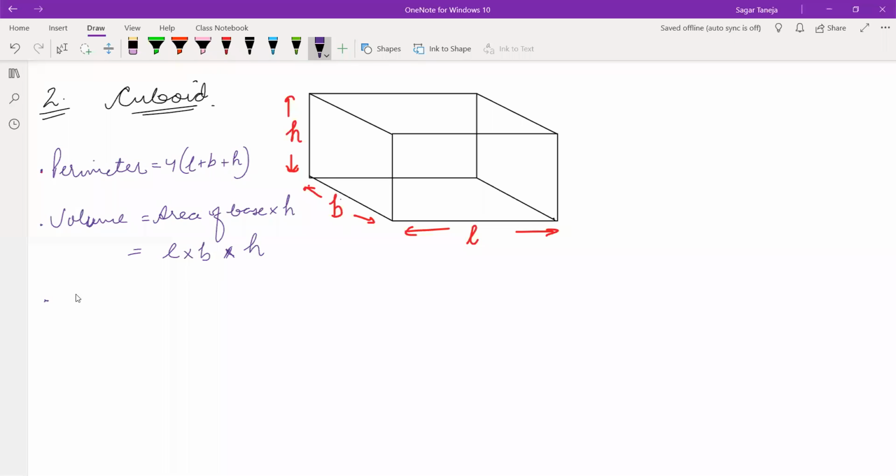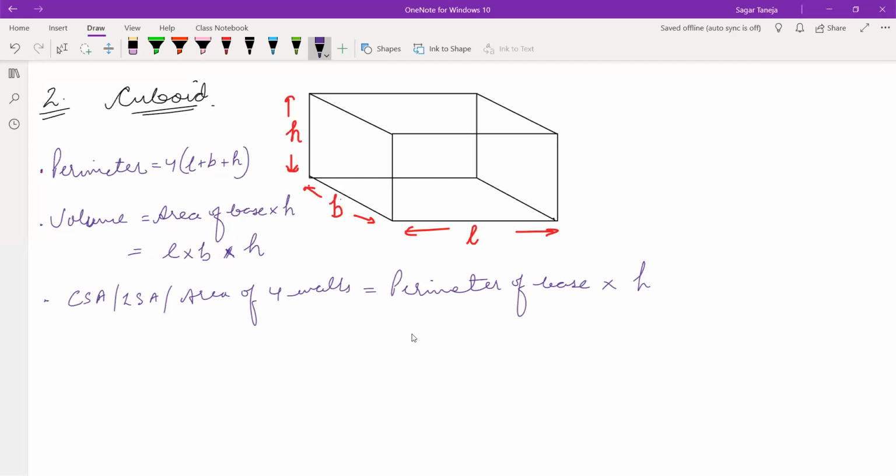After this, CSA or LSA or area of 4 walls. And the basic formula for this is perimeter of base. Again, the same I am writing, means the basic formula is same for these figures. So perimeter of base multiply by height. So what is the perimeter of this rectangular base?